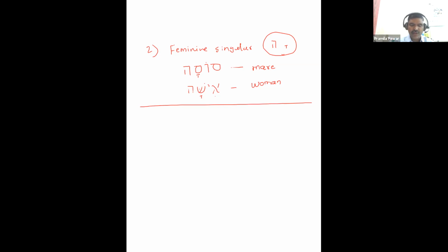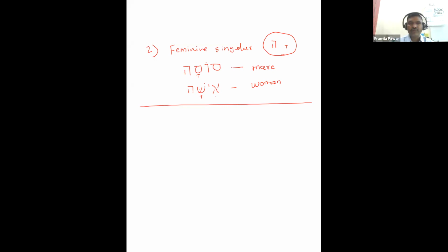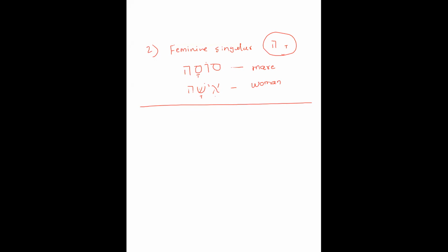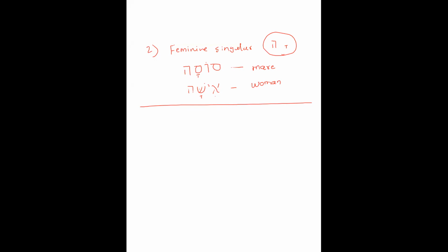Now, what is the masculine noun for horse? Sus. And the feminine singular noun for mare? Susa.